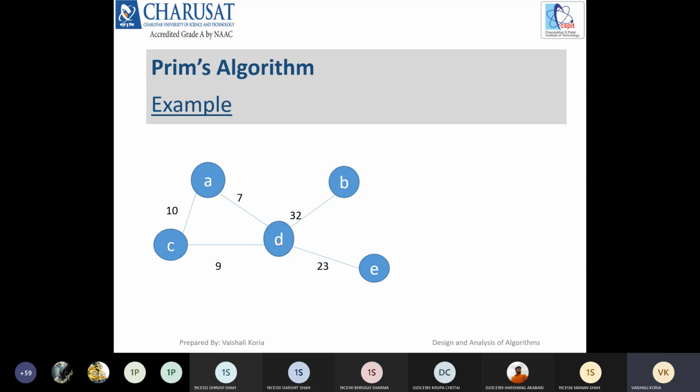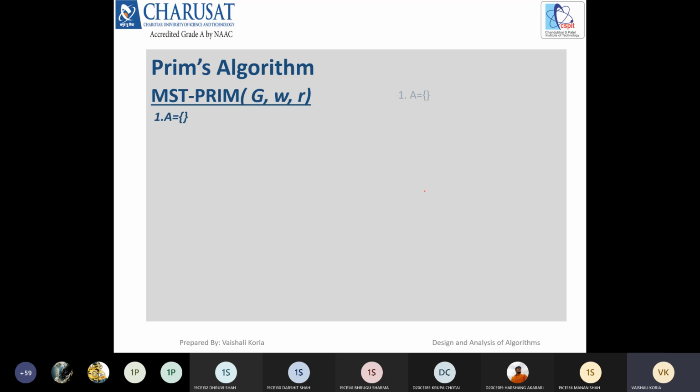Okay, now see, we have taken a very simple example here, right, of the 5 vertices, and we have to find out the MST using Prim's algorithm. Okay, so the first step of the algorithm was what? It was the solution set initialization. So right now solution set is empty.